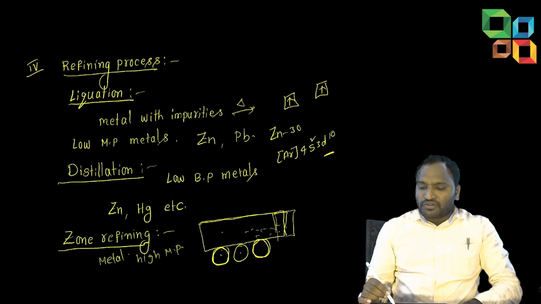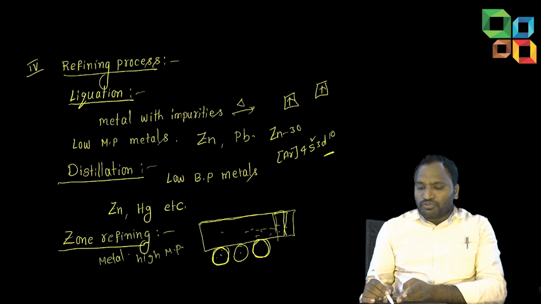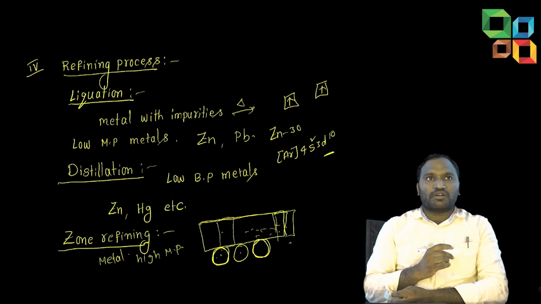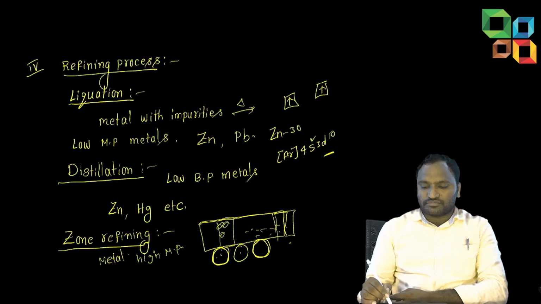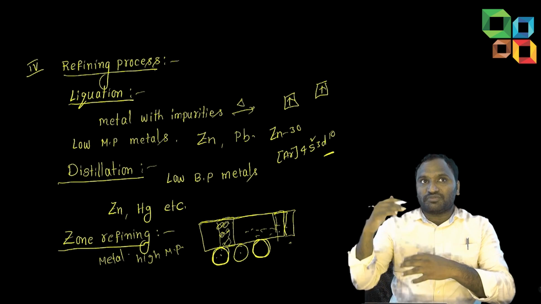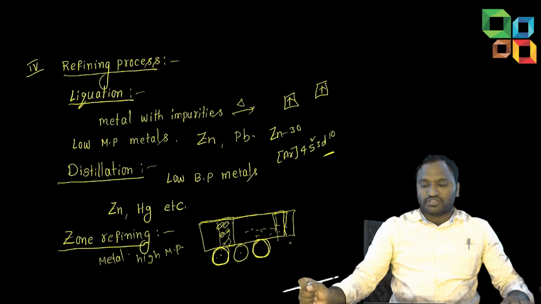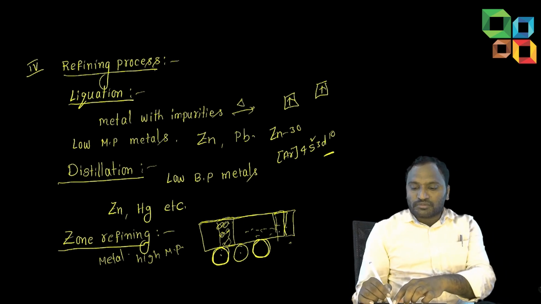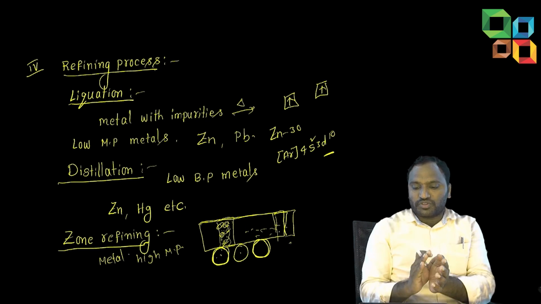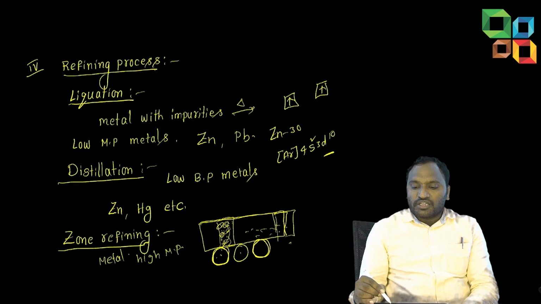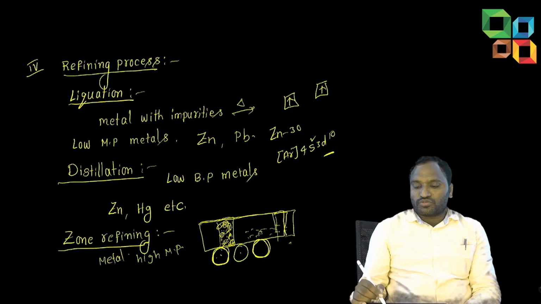Once the heating coil moves from here to there, the metal here becomes a little cool, no? It will solidify here. But impurities will not become solidified. They won't convert into solid form. Only the metal, if we make the temperature a little less as the heating coil moves to another end, will be solidified or crystallized. But impurities will not get crystallized. They move to another end.